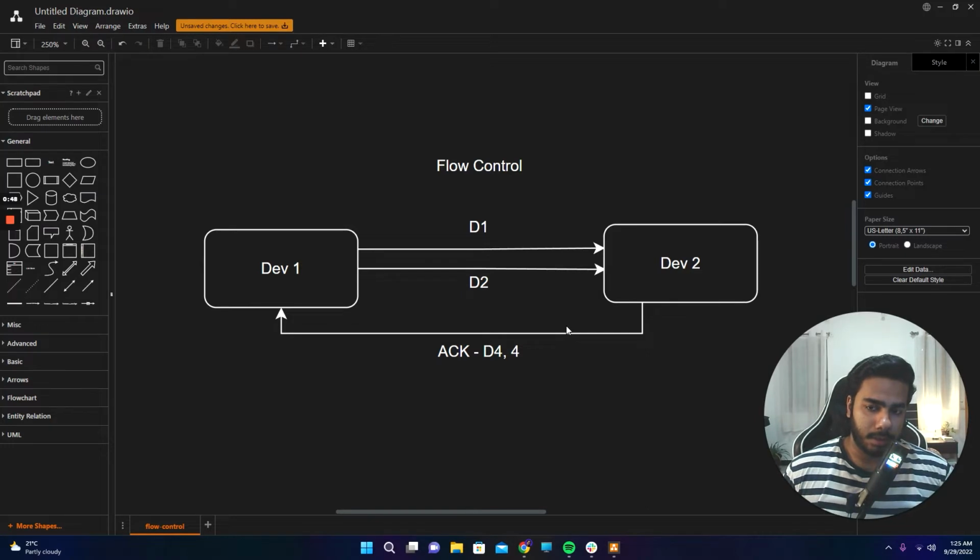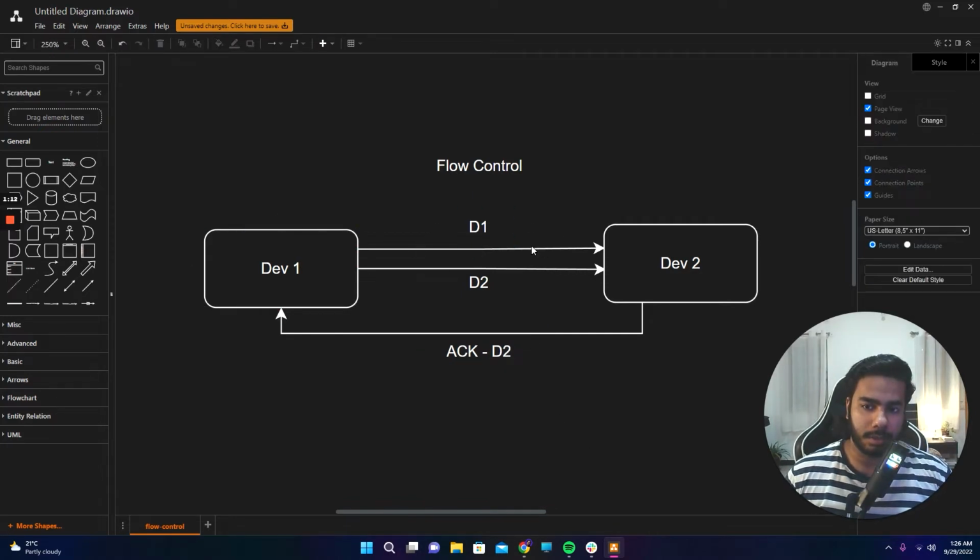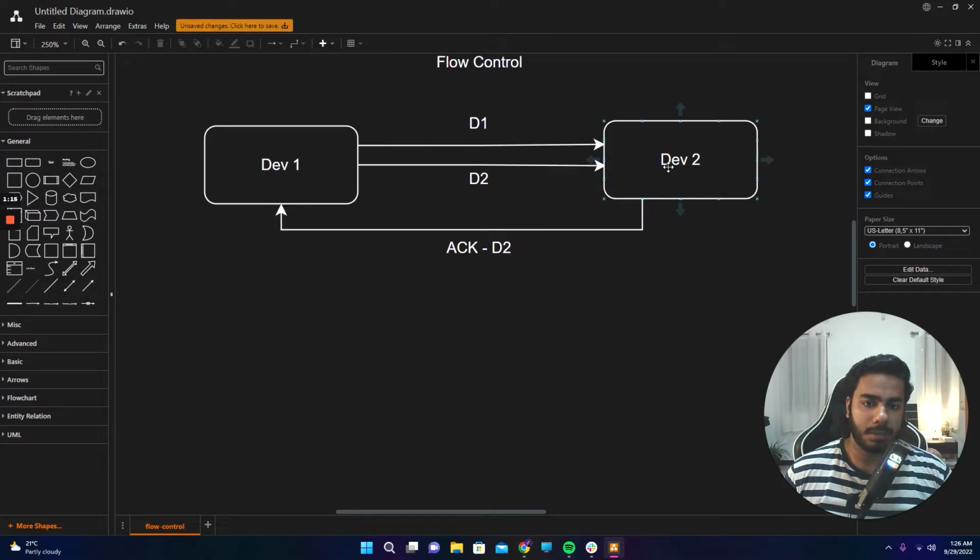So what we discussed is that device 1 will fire the data 1, 2, 3 and so on, and device 2 would send in sequences, of course, and device 2 would acknowledge them and tell device 1 the last data in the sequence that it received. Okay, let's say device 1 sends D1 and D2, data 1 and data 2 segments. Device 2 would acknowledge with D2, like these are in sequence, assume 1 and 2 to be the serial numbers. So device 2 will send, okay, I received till data 2, like that's what it means. I received till data 2, you can send whatever is after data 2.